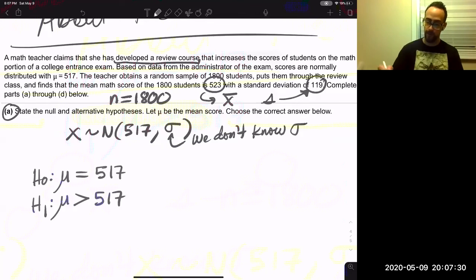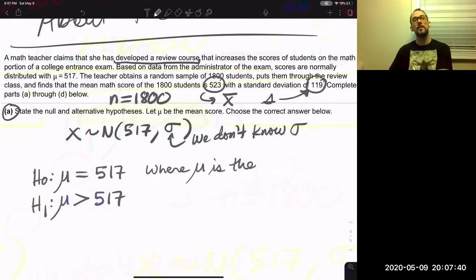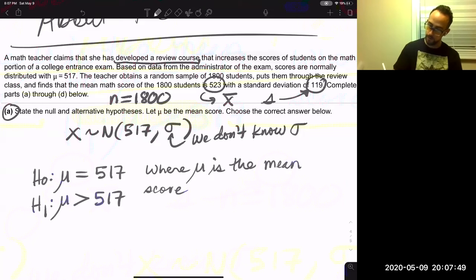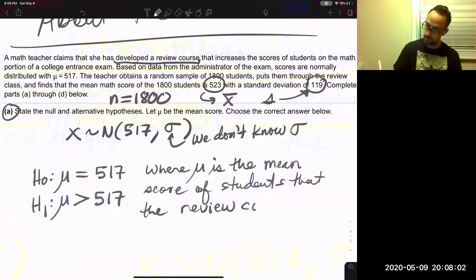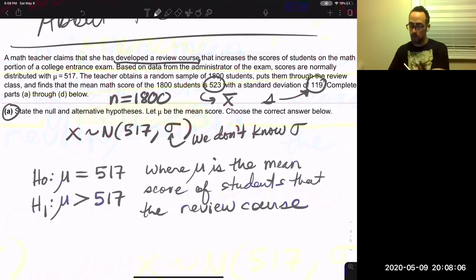So I want to define the parameter. Mu is the mean score of students that take the review course. It's a new course, so this is for the new people today who take the review course.